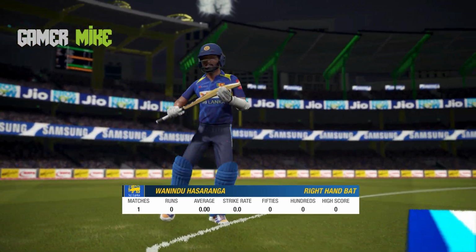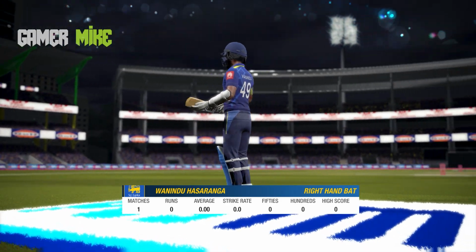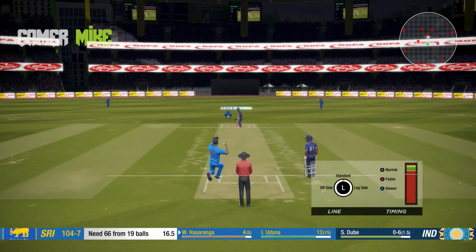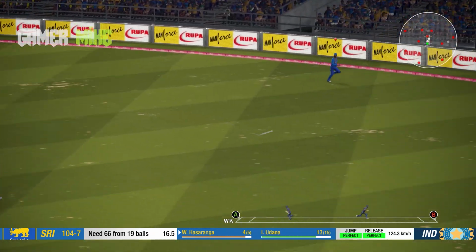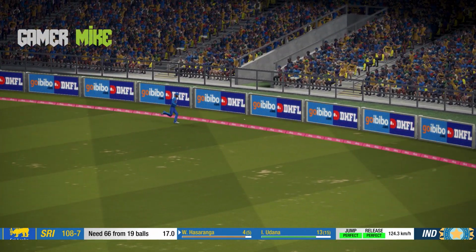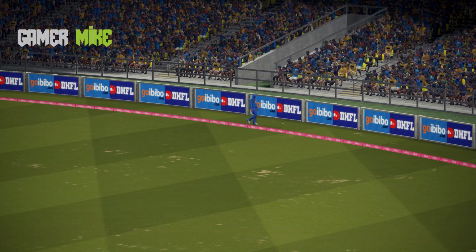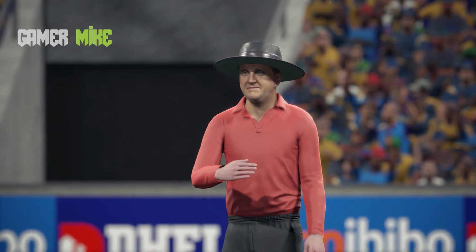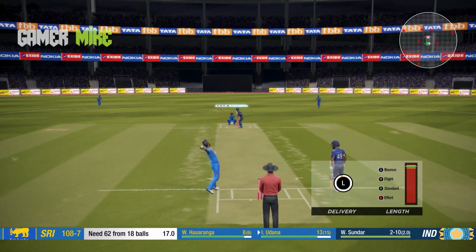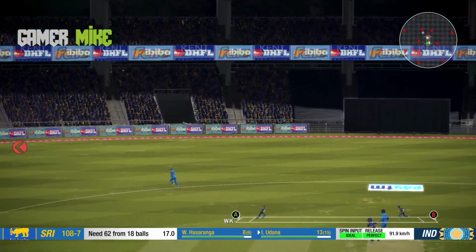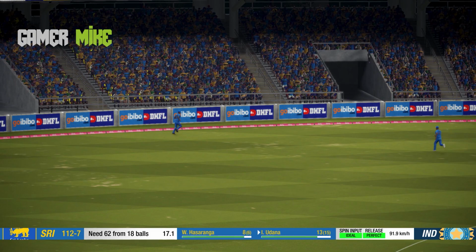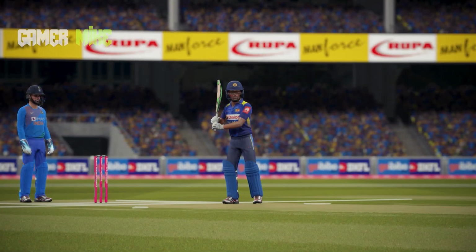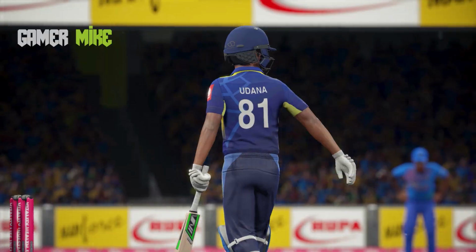And now Wanindu Hasaranga replacing De Silva. And last ball for Shivam Dube, and he gets smashed towards the deep mid-wicket area and no chance for the deep backward square leg, and what a way to finish the over. And now Washington Sundar with his 3rd over, pitched outside off, short pitch delivery, and Udana cuts it very well. There is no fielder in the deep backward point region or the deep third man.